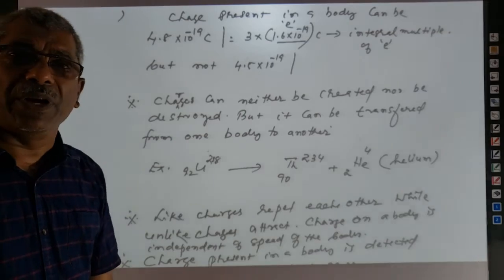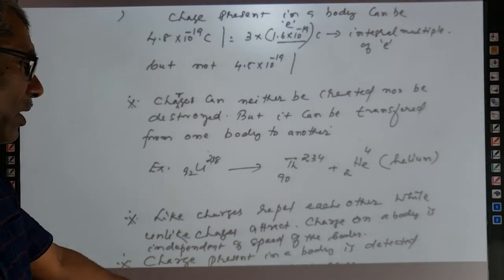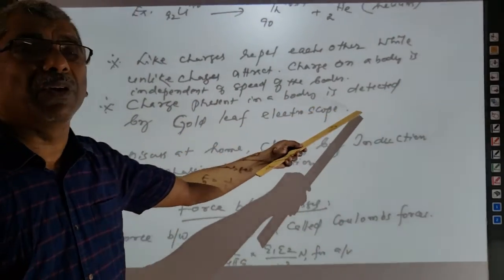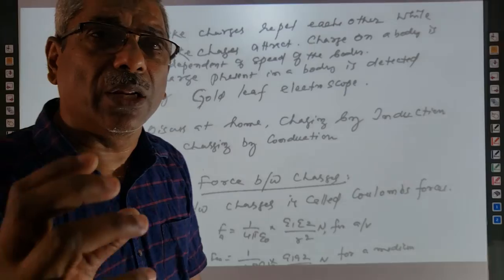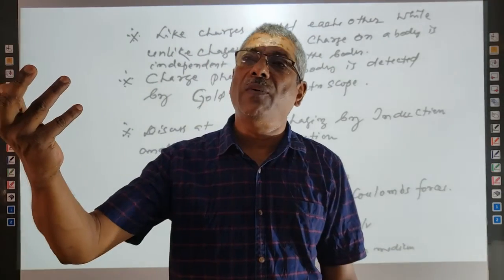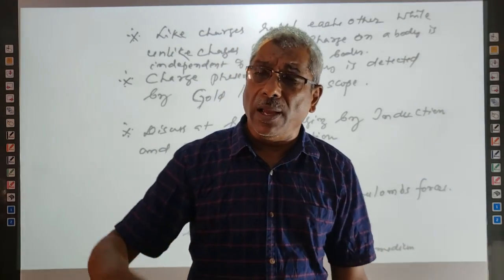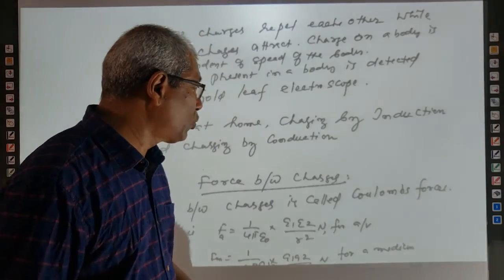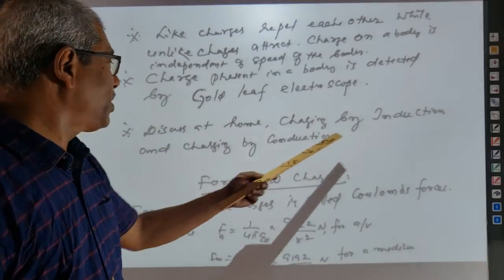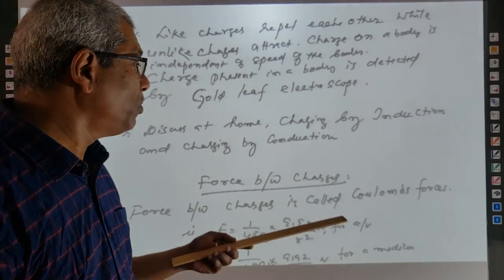Other properties are like charges repel each other, unlike charges attract each other. Charge on a body is independent of the speed of the body. Suppose a body has a certain amount of charge and it is moving with the velocity of light, or with a very high velocity, then also the charge will remain as it is without any loss. Then, charging by induction and other things, diagrammatically at home you will try to discuss.